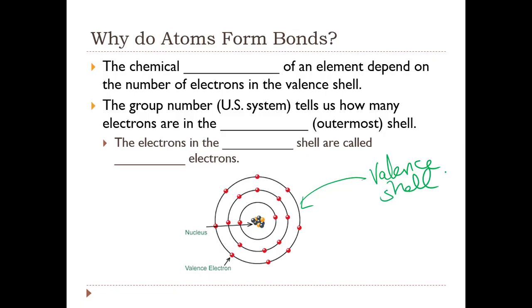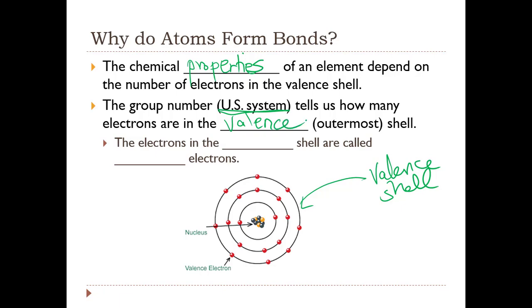The outermost energy level, the one that's furthest from the nucleus, is called the valence shell. So the chemical properties of an element depend on the number of electrons in the valence shell. The group number, using the US system, so 1 through 8, tells us how many electrons are in the valence shell.